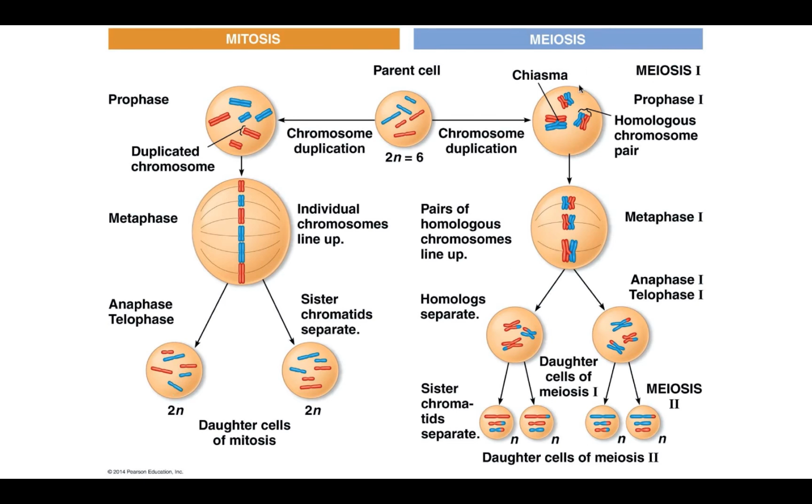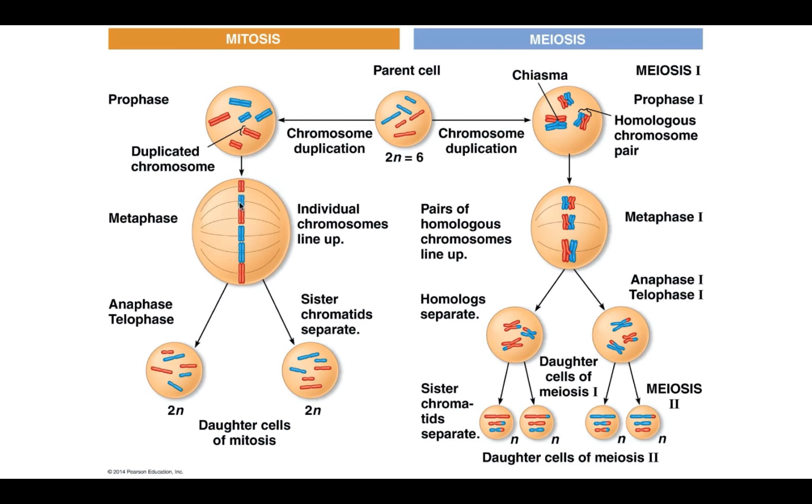In meiosis, we start off with 1 cell, and because we have meiosis I and meiosis II, so 2 cell divisions, by the end of it we're going to end up with 4 cells. In addition, we started off with 6 chromosomes, and each of these 4 cells only has 3 chromosomes. So those are some pretty big differences. In mitosis, the homologous chromosomes, like these two large ones, the large red and the large blue, do not associate with each other at all. They don't form tetrads.